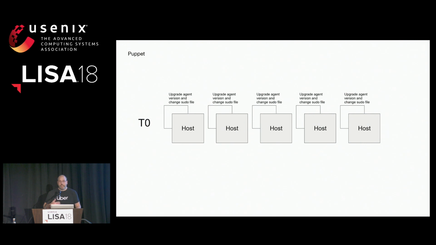Well, we started using this solution we had, right? We started with Puppet, which in general I'm a big fan of. However, in our case, Puppet wasn't doing what we wanted it to do. And this was partly the way we had it set up, and partly just what we were doing with it. We could update a version, and then Puppet would roll out across the fleet, but we could potentially change our service scheduling software and configuration at the same time, not to mention anything else that was getting pushed out unrelated. In this example, our hosts are getting an agent upgrade and an unrelated sudo file change across the fleet at the same time.